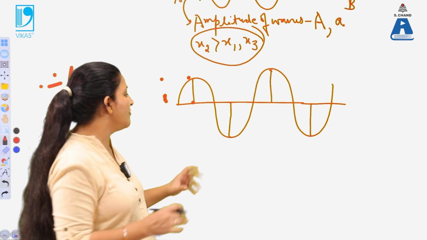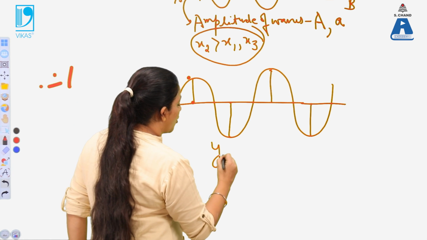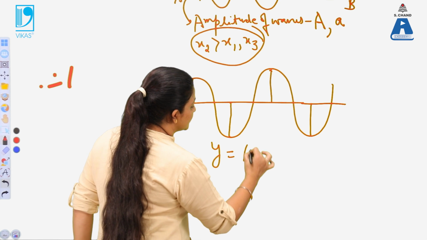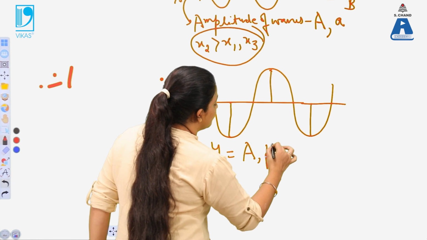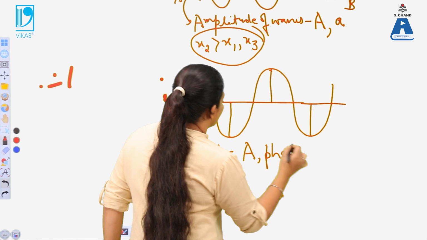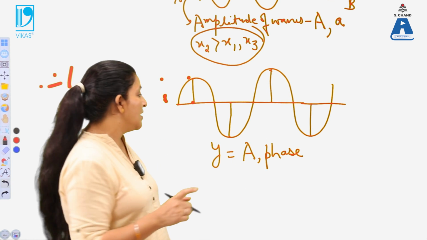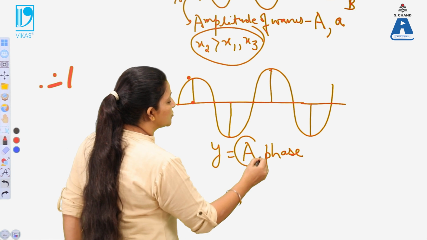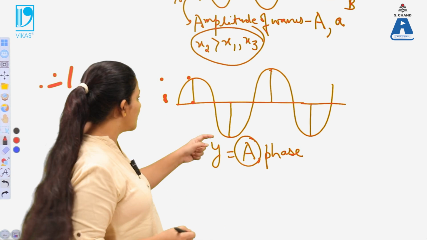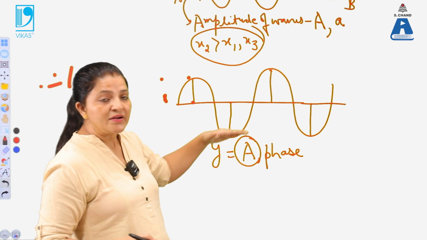We know that any wave is a combination of two factors: one is the amplitude and the second one is the phase factor. So this negative value can be defined in terms of phase. The amplitude of a wave is always positive, either in the positive direction or in the negative direction.